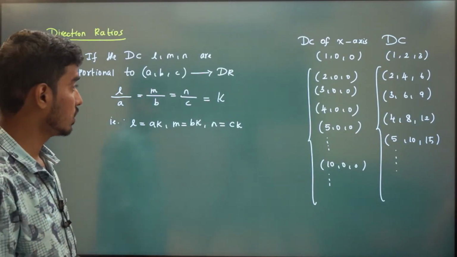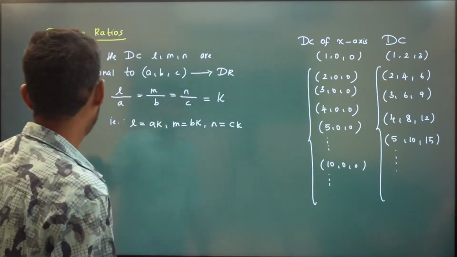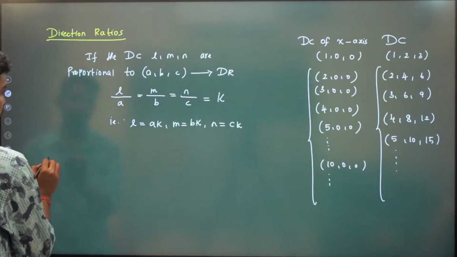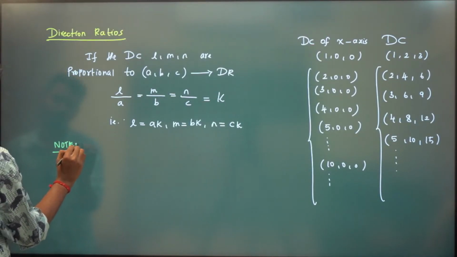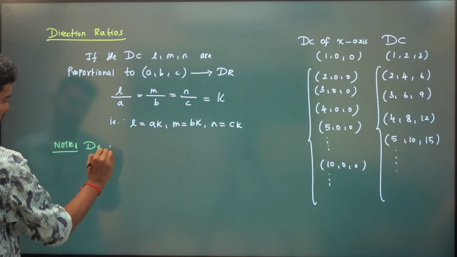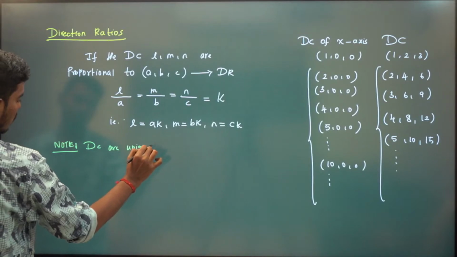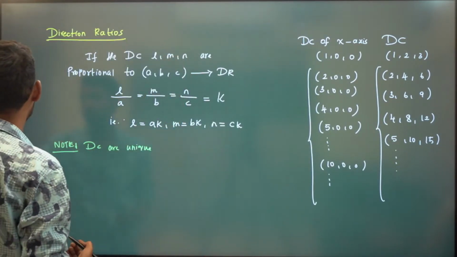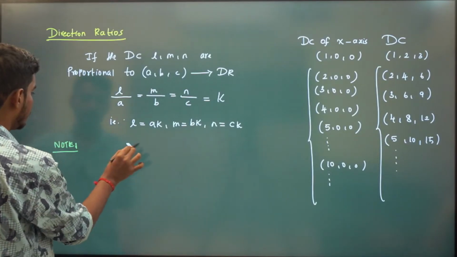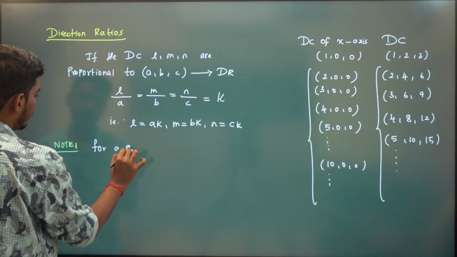Is it clear? Right? And there are two notes now. I'm going to give note one. Direction cosines are unique for a given line.